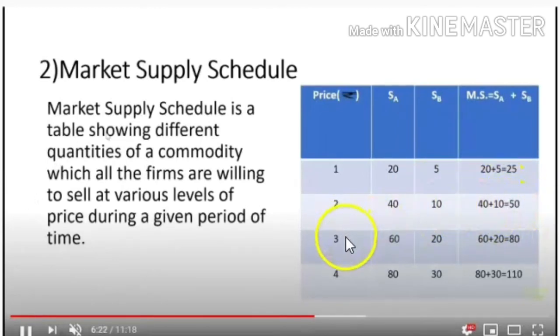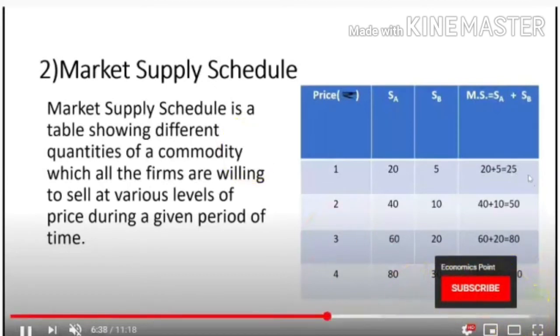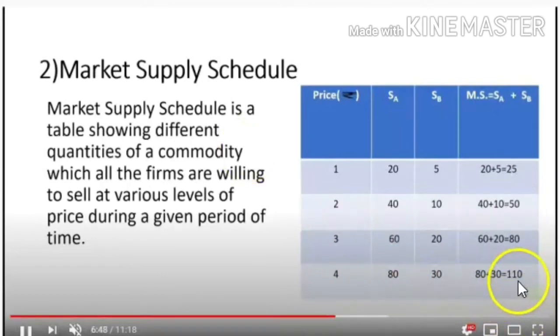So at the 3 rupee, the first person is ready to sell 60 and the second person is ready to sell 20, and by adding these two you will be getting 80. And at 4 rupees, he is ready to sell 80 and the other is ready to sell 30. Then 80 plus 30 is equal to 110. So what is the definition?